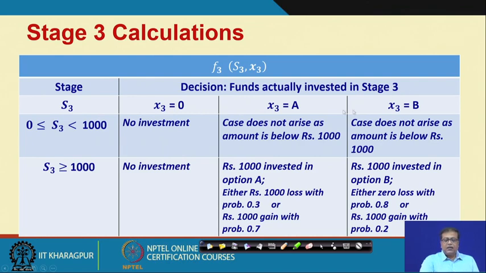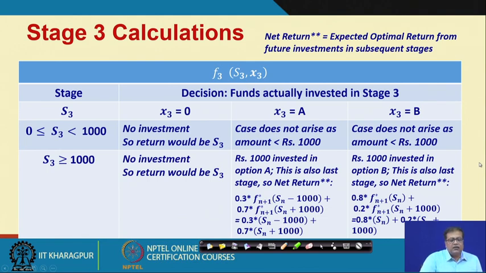But if x3 equal to either A or B, you can either get rupees 1000 loss with 30% probability or 1000 gain with 70% probability, all right. And here either you get 0 loss with probability 0.8 or 1000 gain with probability 0.2. So, these are the different scenarios that can happen at stage 3.